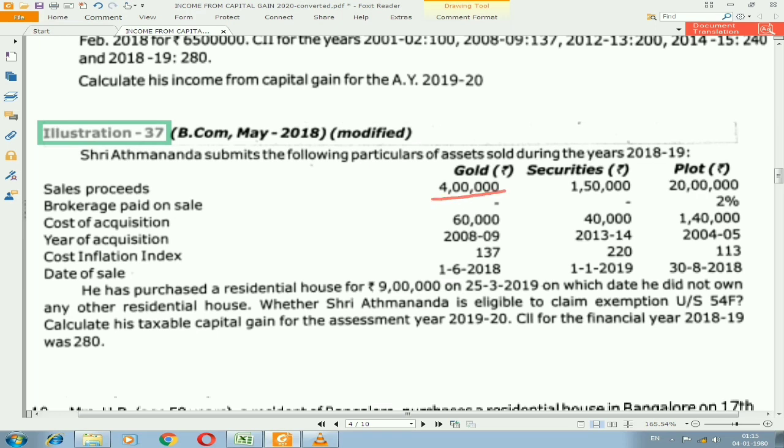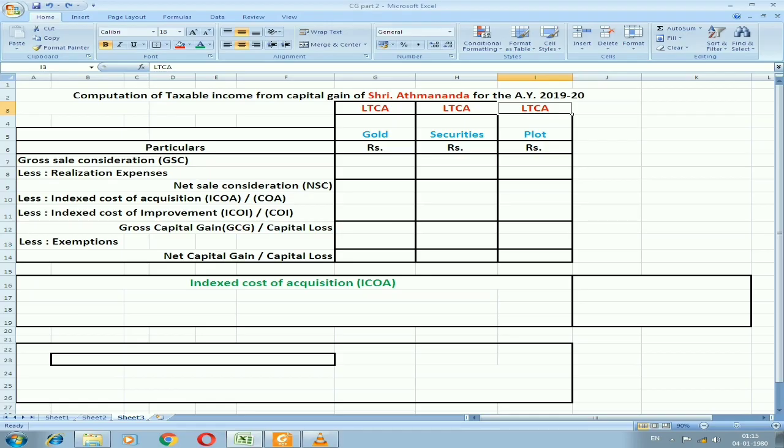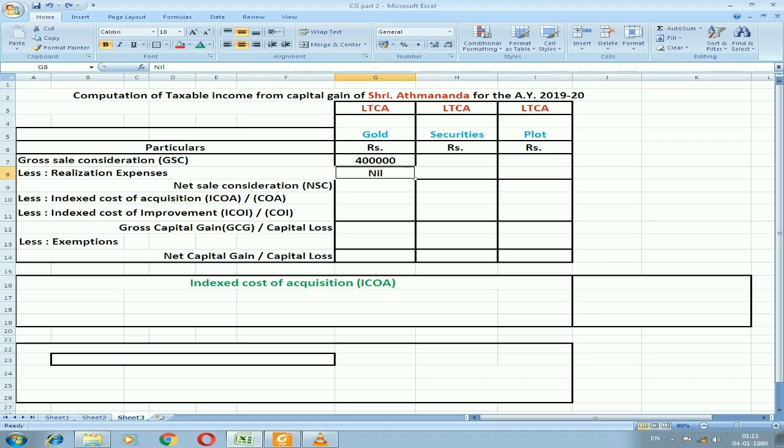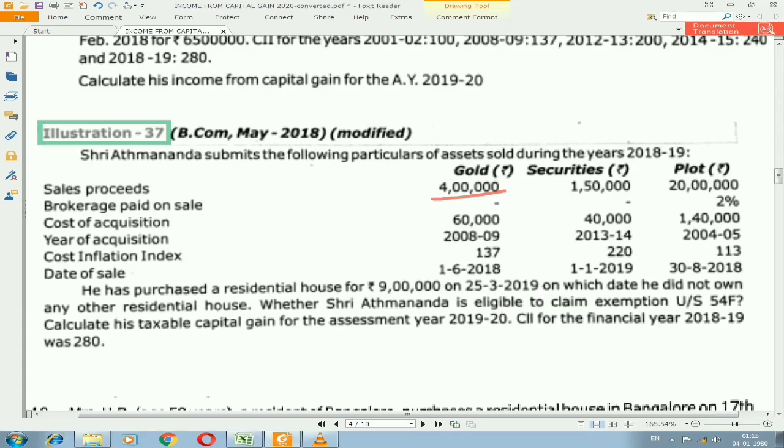Sale proceeds for gold is 4 lakh and we don't have any expenditure on selling it, so it will be nil. And then by doing total we will get 4 lakh in net sale consideration. Now I need to find out index cost of acquisition. It is purchased after 1/4/2001. So now I need to take the cost, that is 60,000, divided by 137 into 280.